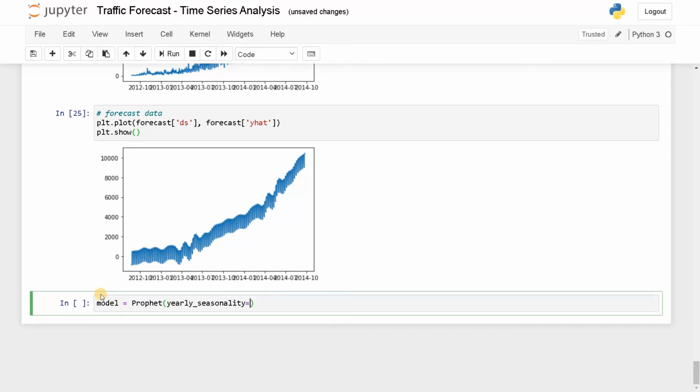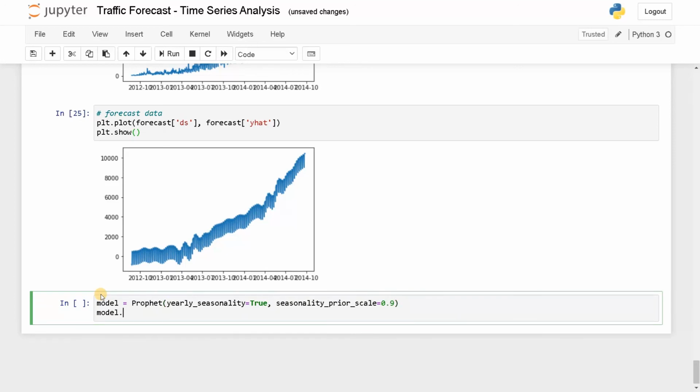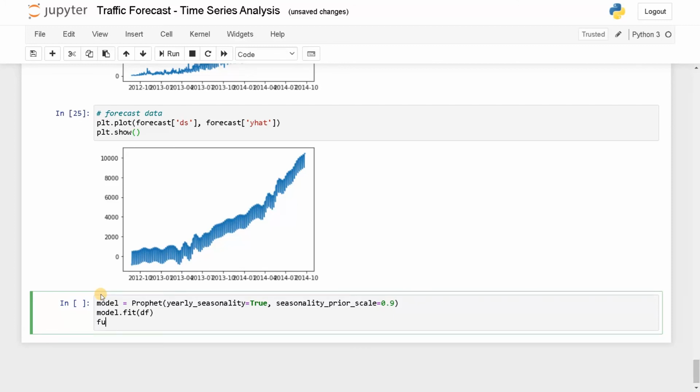Now again, yearly seasonality is true. Seasonality prior scale is 0.9. Now model.fit(df). Future equals model.make_future_dataframe.